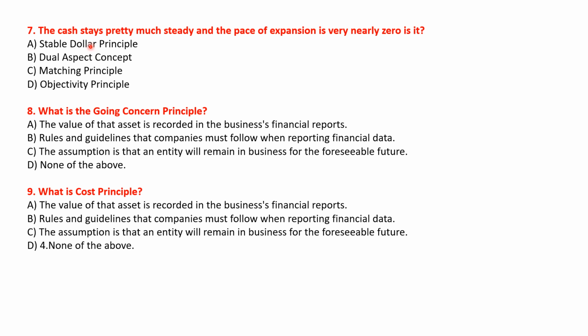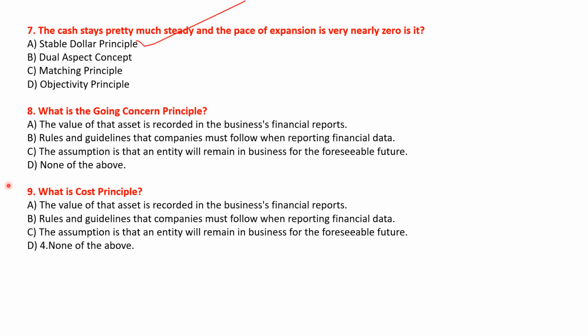The cash stays pretty much steady and the price expansion is very nearly zero, is it? Let's see the options. Stable dollar principle, dual aspect concept, matching principle and objectivity principle. So here the right answer will be option A, stable dollar principle. Option A will be the correct answer.